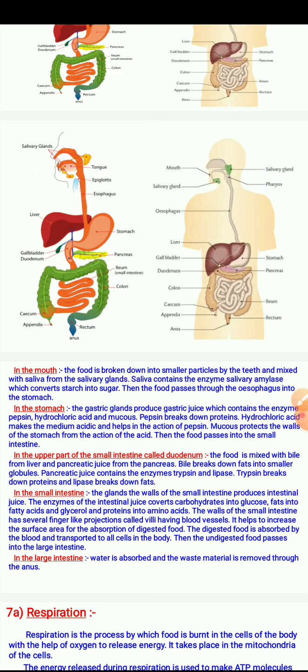It increases the surface area of absorption. The digested food is absorbed by the blood and transported to all parts of the body. Then the undigested food passes through the large intestine. In the large intestine, water is absorbed and waste material is removed through the anus. This is the complete mechanism of the digestion of food in the human being.